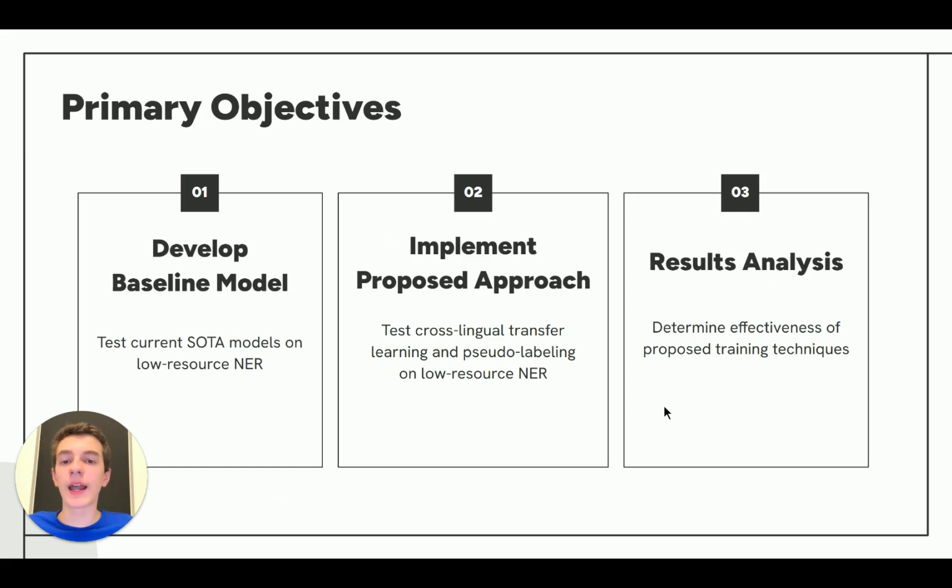So with these methods in mind, I was able to develop three primary objectives for my research. The first one was develop a baseline model. I am going to be testing different model architectures, state-of-the-art architectures, to see which ones perform the best for low-resource named entity recognition, and I will be selecting the best one as my baseline. Then I will be implementing my proposed approach, where I test pseudo-labeling and cross-lingual transfer learning to see how well this improves low-resource NLP compared to the baseline. Finally, I'll analyze my results quantitatively and see what steps I can take to further my research.